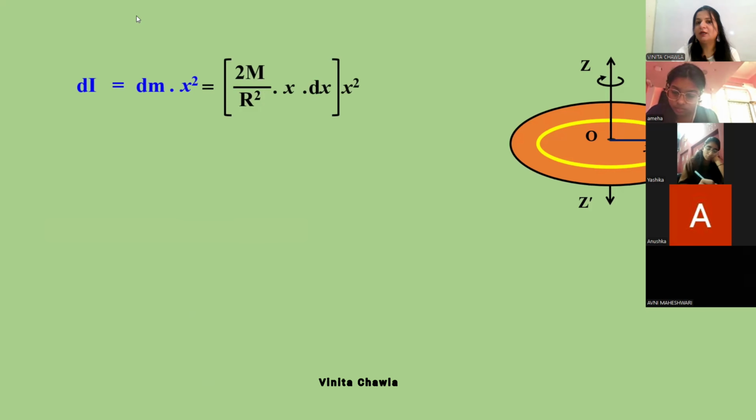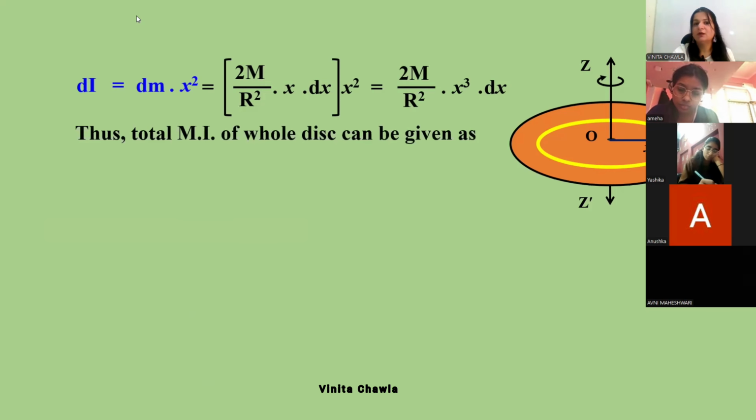Okay, so this is the moment of inertia about an axis which passes through the center and perpendicular to the plane of the ring that we have just considered. Now we need the total moment of inertia of the whole disk, because we have found the moment of inertia of just one ring. So we have a number of rings in the disk. If we want to find the moment of inertia of the whole disk about the same axis which passes through the center and perpendicular to the plane of the disk, then we need to integrate all the moments of inertia of the rings that form the disk. For this we need to integrate this small moment of inertia to get the total moment of inertia.